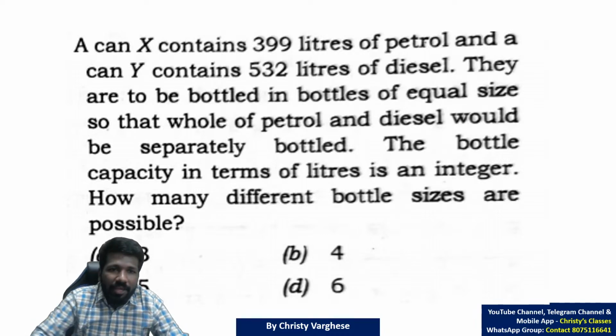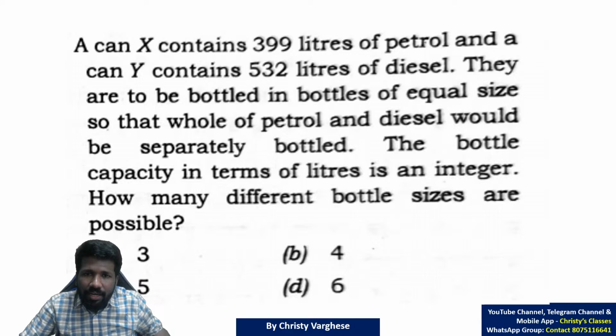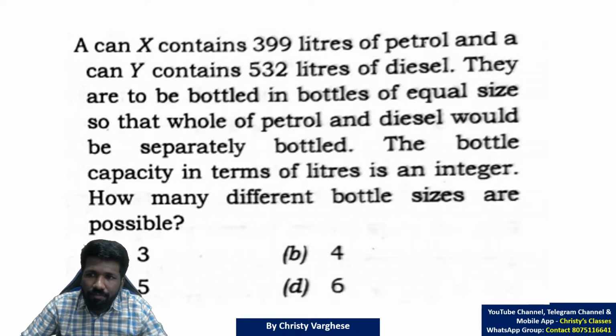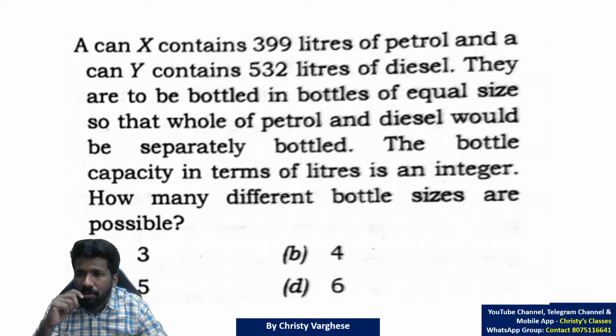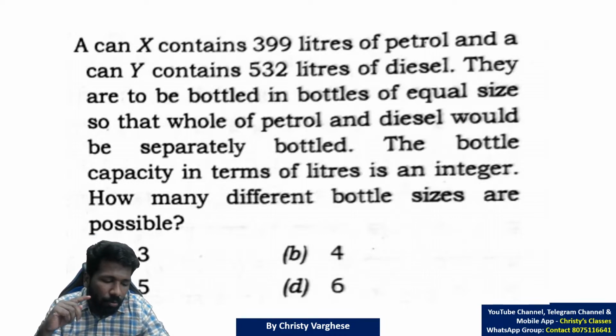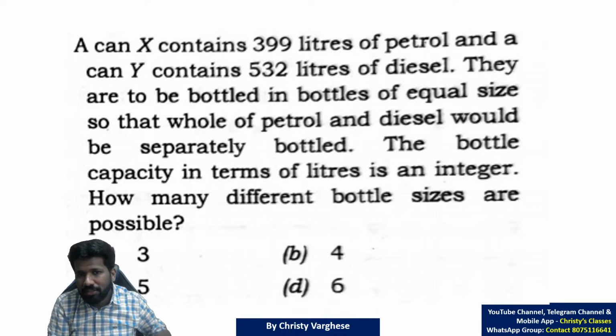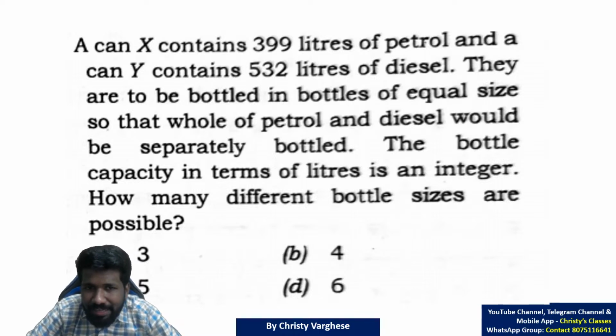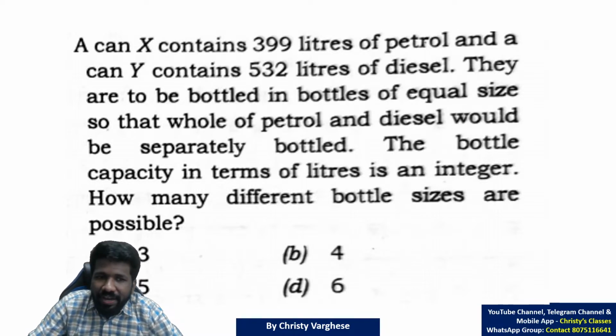Okay, so I'll explain. A can X contains 399 liters of petrol and Y contains 532 liters of diesel. They are to be bottled in bottles of equal size so that the whole of petrol and diesel would be separately bottled. Whole of petrol and diesel separately bottled means we need to find the factors, the common factors of 399 and 532.